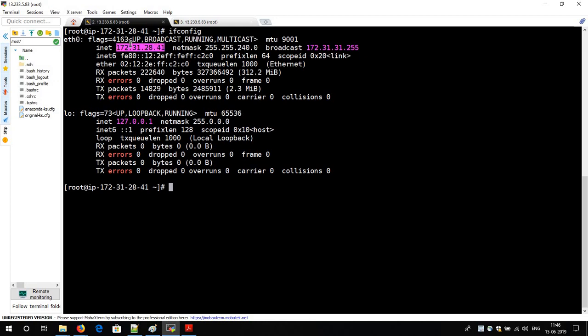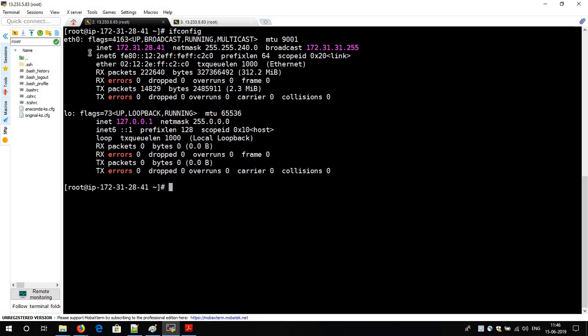However, this is the private IP. The public IP you are able to view over here, but this is the IP of my server. So right now I am getting only one network point and the IP address is this one. Please note it down, because after installing Docker you will be able to see one more network point over here which will be assigned to Docker.